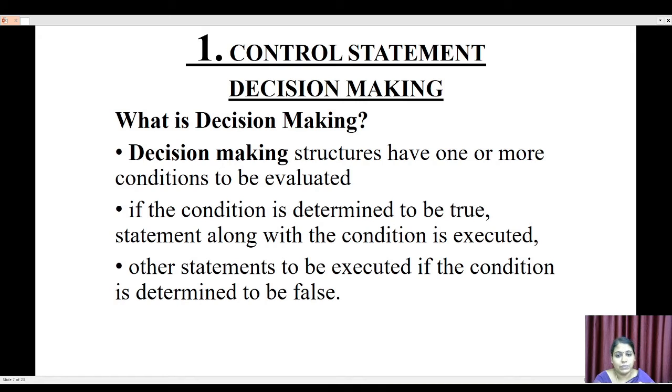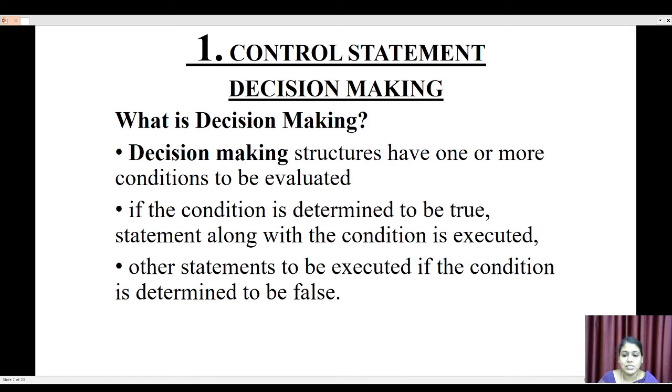So here also we are having one condition. Based on that, we are having one program instruction. Otherwise, we are not executing the program instruction. A decision making structure has one or more conditions to be evaluated. If the condition is determined to be true, the statement along with the condition is executed. Other statements are executed if the condition is determined to be false.